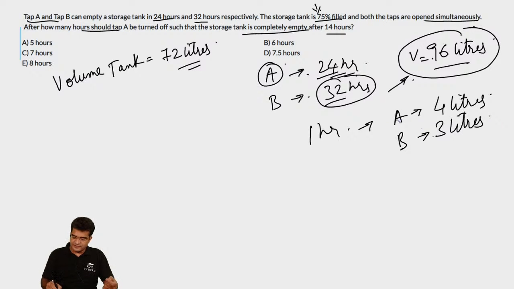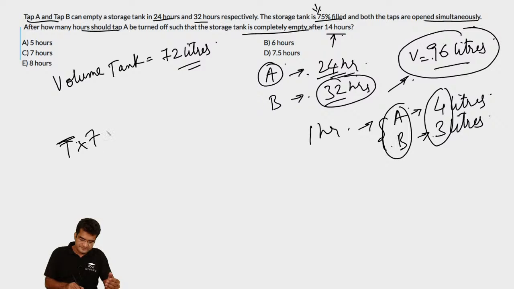Let us assume that both the taps A and B work for T hours, and after that, tap A is closed and only tap B will be open. The total time taken is given to us as 14 hours. For the first T hours, because both A and B are open, the amount of water emptied every hour is 4 plus 3, which is equal to 7. And for the remaining 14 minus T hours, only tap B is open.